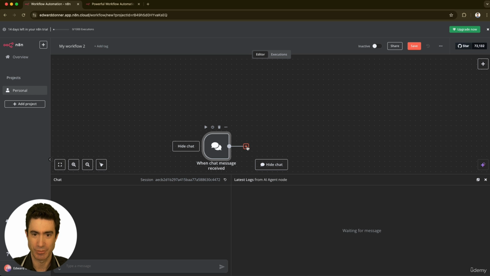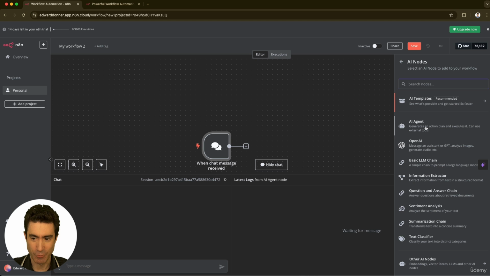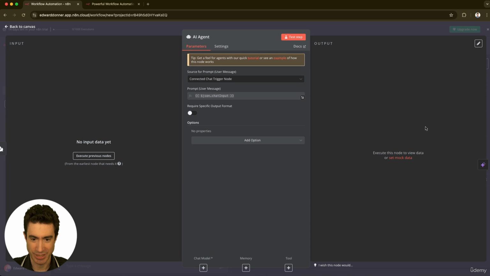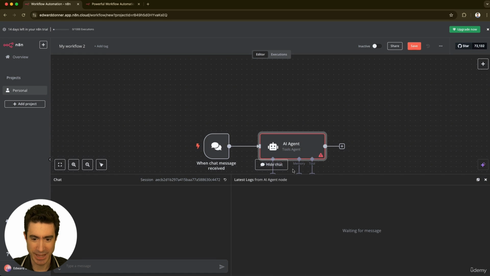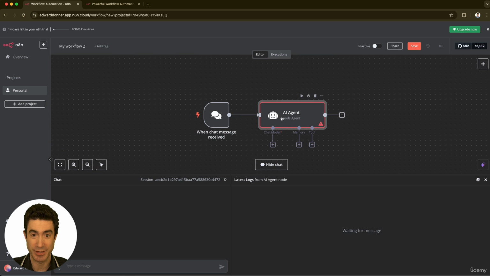So what do we want to do? Well, we press the plus button right here. And we come over to the right and we decide that we want to have advanced AI, and we're going to create an AI agent right here. And now if I go back to Canvas, I'll show you that what we have in our canvas now is a chat message going into an AI agent represented by this box, and then something can come out of the back of that. Now, you don't need to know all of the details here. This is more to give you an idea, and by all means, you can play with this yourself, but most of this course is going to be about building things like this. But let's give this a shot.